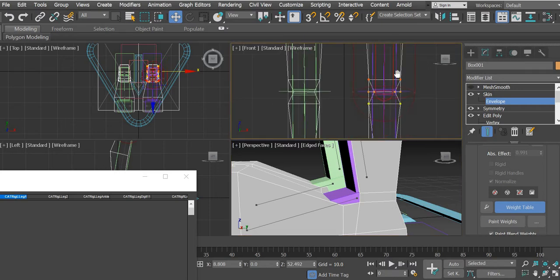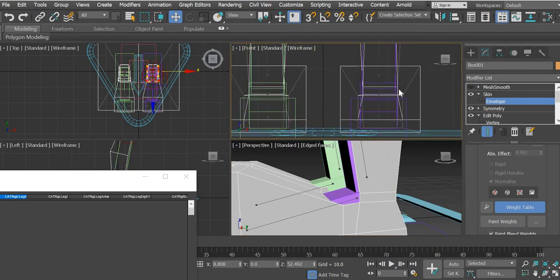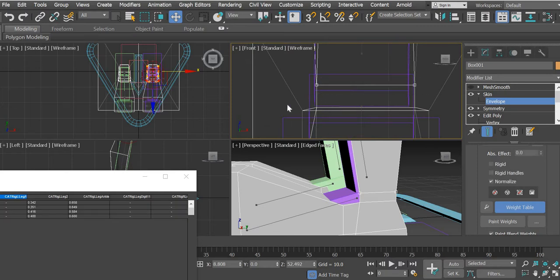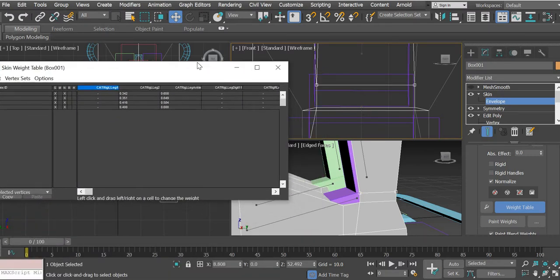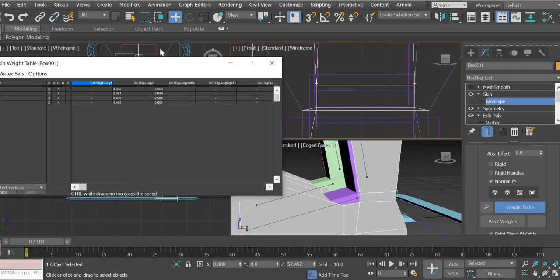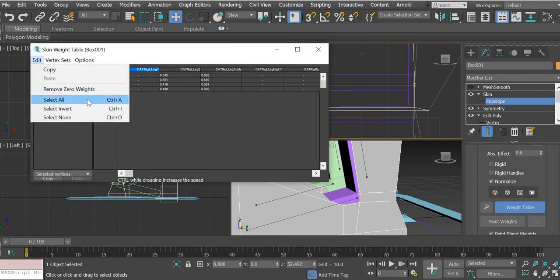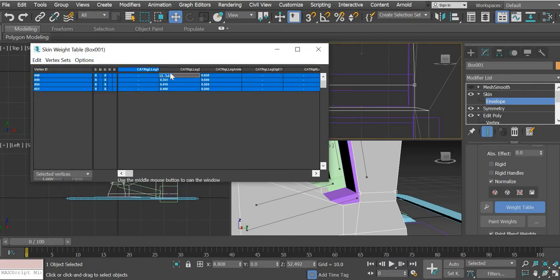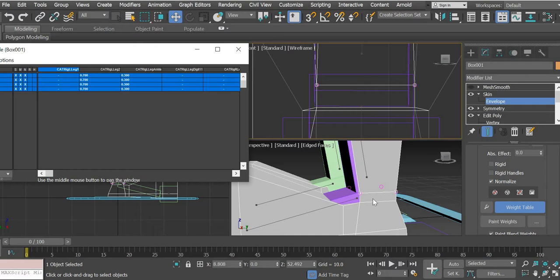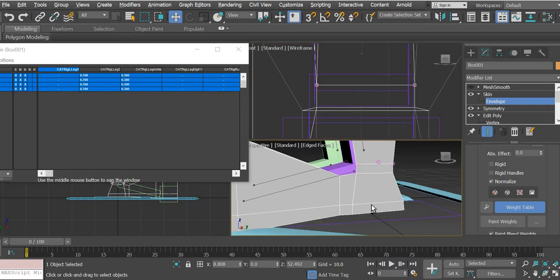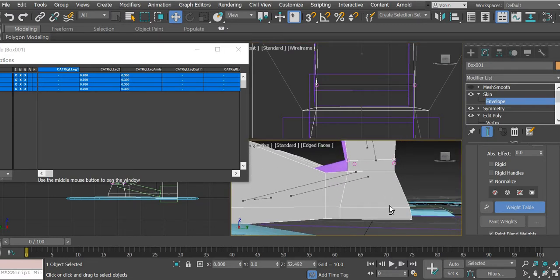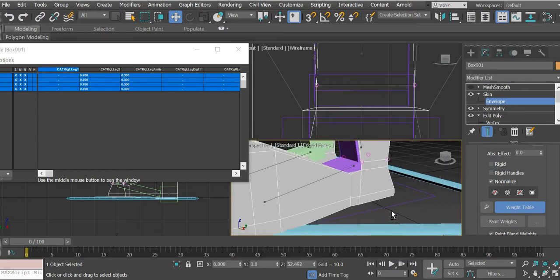So let us work on that. These ones will be affected by the, why is it not moving? Okay, leg 2, edit, select all, make it leg 2.7. Then we don't want to select the other leg.